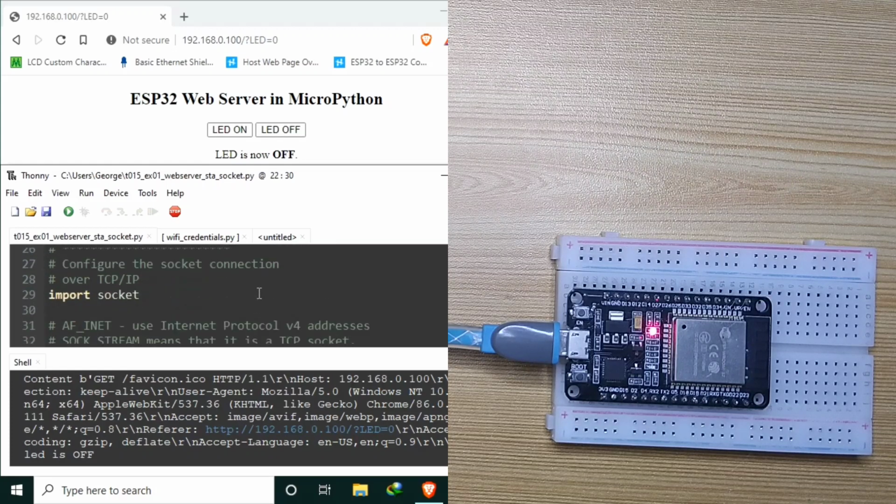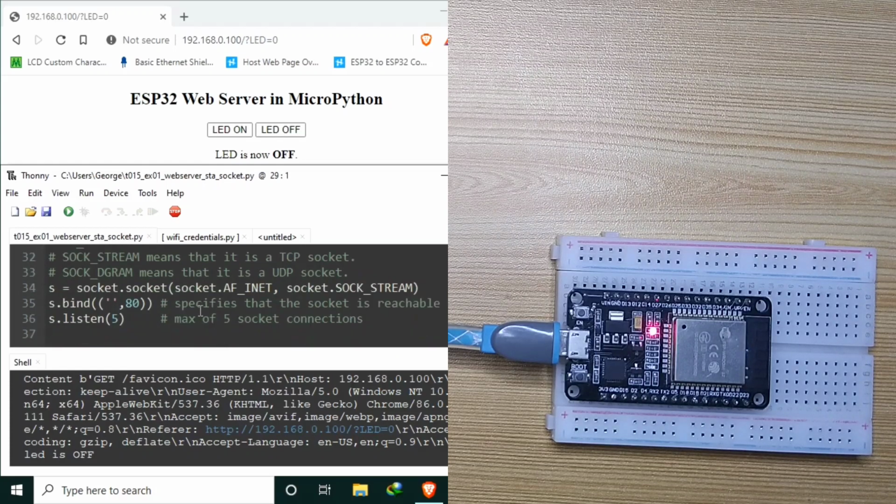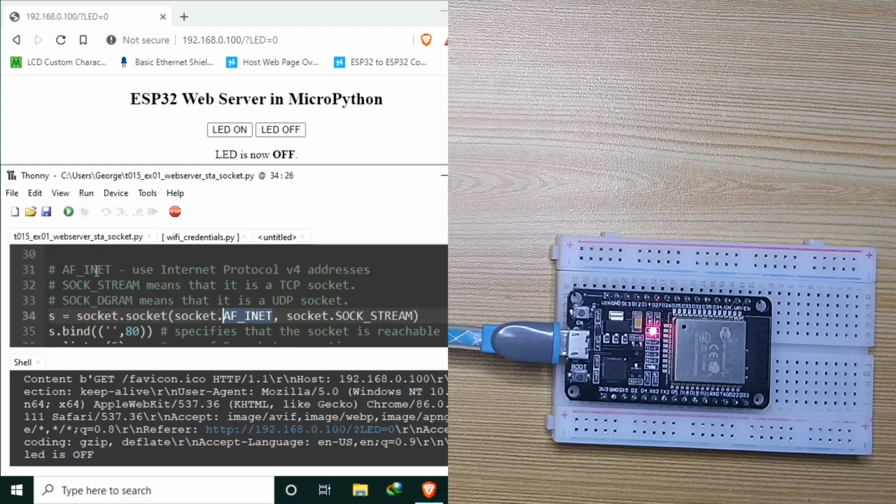Next is the configuration of the socket connection. It begins by importing the socket, which is a standard module available inside the MicroPython firmware. Then we create a socket object named s by calling the socket class and set it as TCP over IP configuration. AF_INET means use Internet Protocol version 4 addresses, while SOCK_STREAM is to use a TCP socket.